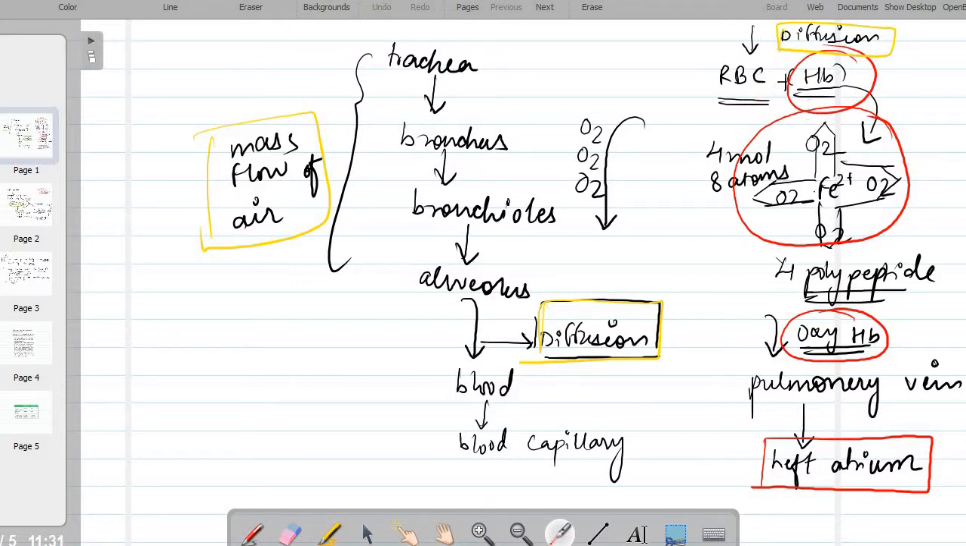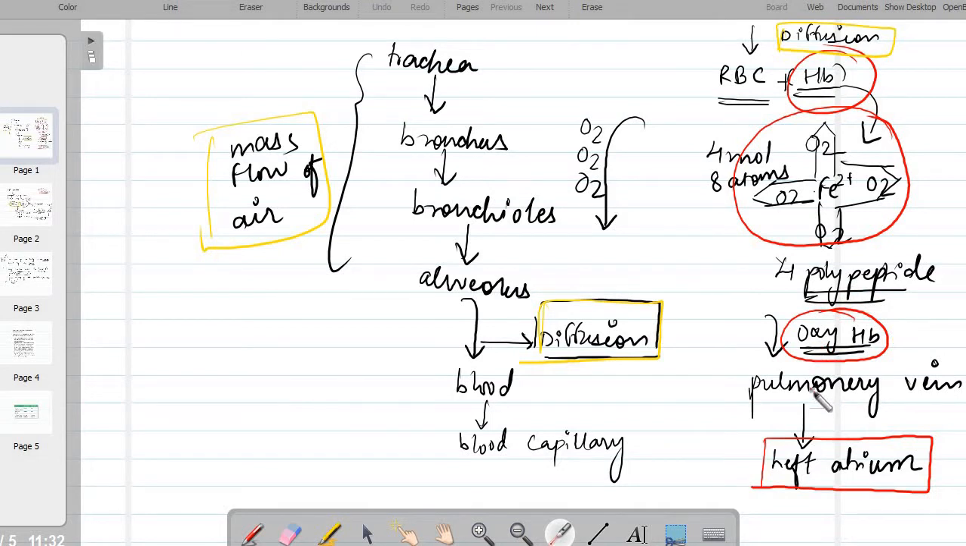oxyhemoglobin will be produced. Hemoglobin is a polypeptide chain which is present like this. So main function of RBCs is to carry oxygen, which we have already studied in the transport of animals chapter. So hemoglobin like this, it carries oxygen molecules. 4 oxygen molecules will be carried with 1 hemoglobin molecule. And if we talk about atoms, then it is 8 atoms. So this is how they will sit in the polypeptide chain. So now we have oxyhemoglobin ready with us.